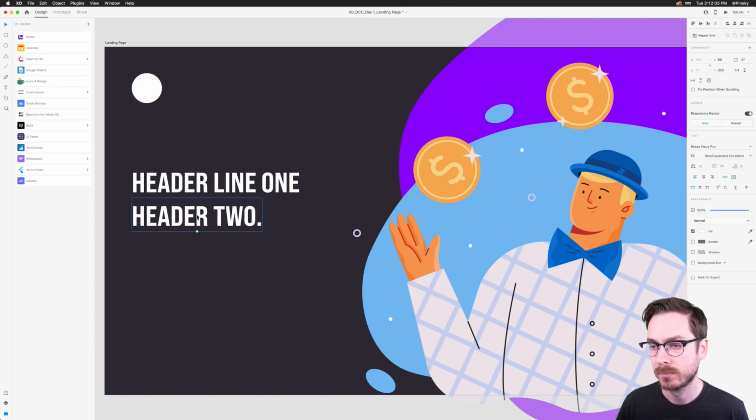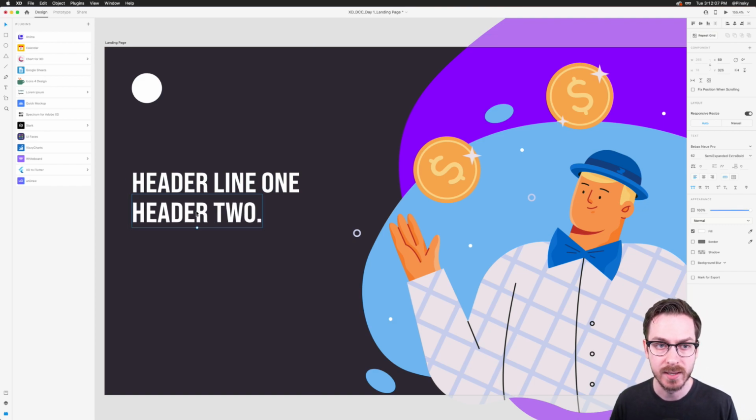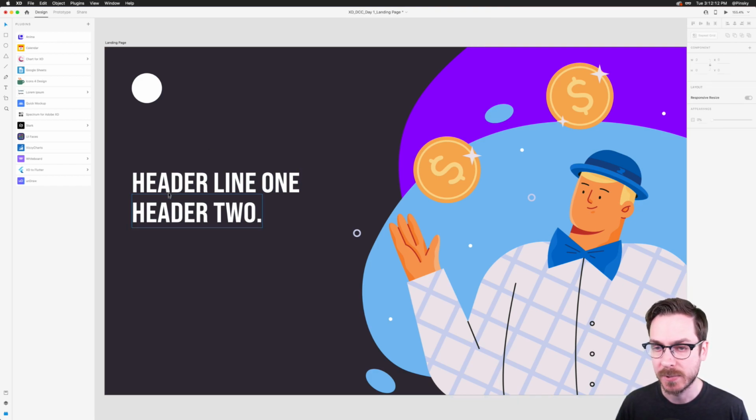All right, we've got header line 1, and maybe I'll just also have header 2. Maybe we'll have 2 lines for this header. Of course, you can put them all within one specific text layer, or we can separate them completely up to you. And maybe we'll also want some description text.